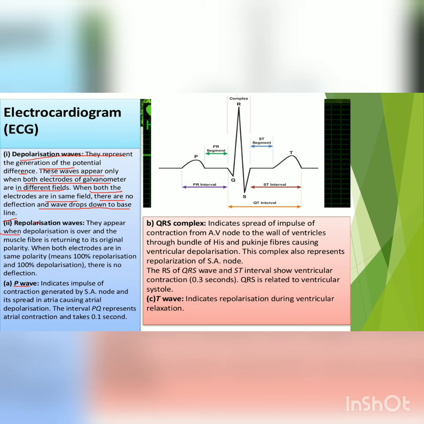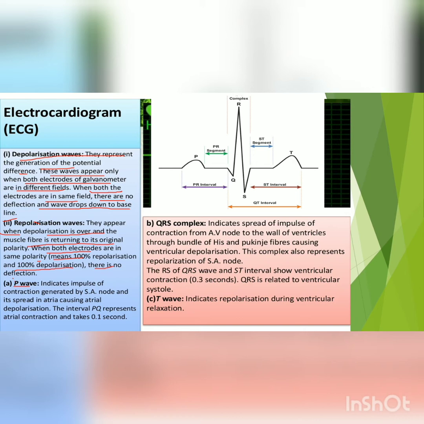Repolarization waves appear when the depolarization is over and the muscle fiber is returning to the original polarity. When both electrodes are in the same polarity, meaning 100% repolarization or 100% depolarization, there is no deflection. To obtain a standard ECG, a patient is connected to the machine with 3 electrical leads, one to each wrist and one to the left ankle. So we will see the graphical representation of this electrical activity.